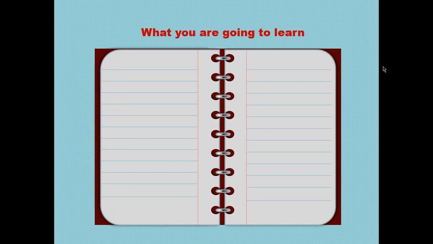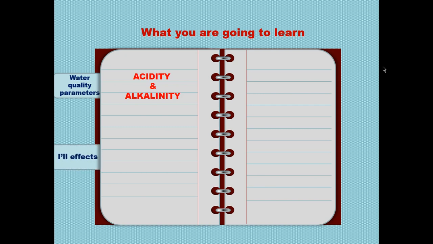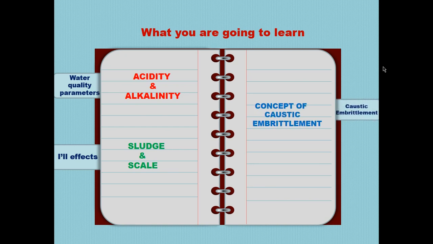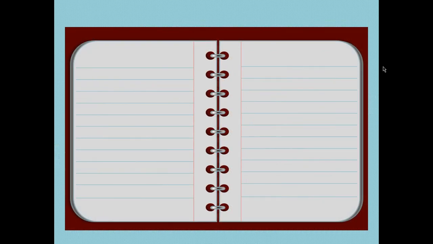Friends, in today's lecture, we are going to discuss water quality parameters, in which acidity and alkalinity, ill effects like sludge and scale, and caustic embrittlement, that is the concept of caustic embrittlement. Let us start with the water quality parameters.